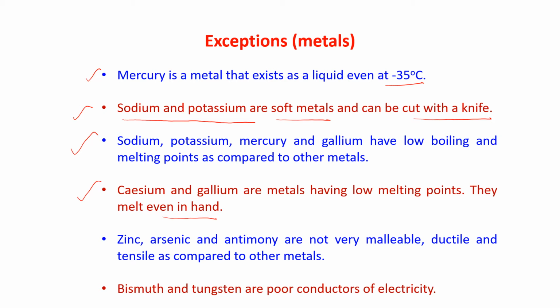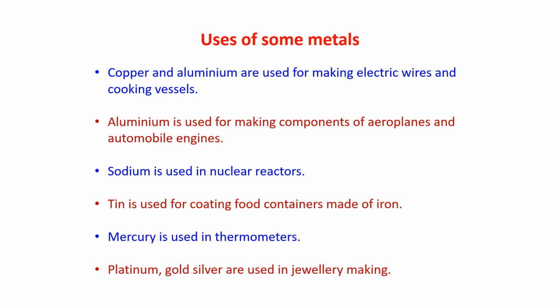Zinc, arsenic and antimony are not very malleable, ductile and tensile as compared to other metals. And bismuth and tungsten are poor conductors of electricity. Children, you have to learn these exceptions. Now, uses of some metals. Copper and aluminium are used for making electric wires and cooking vessels.